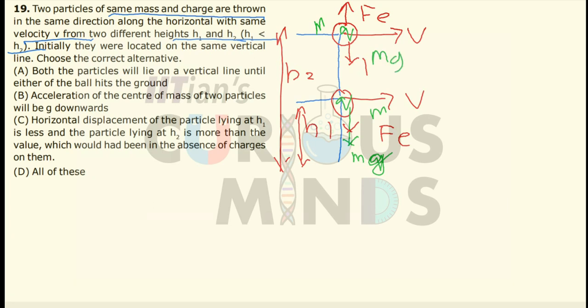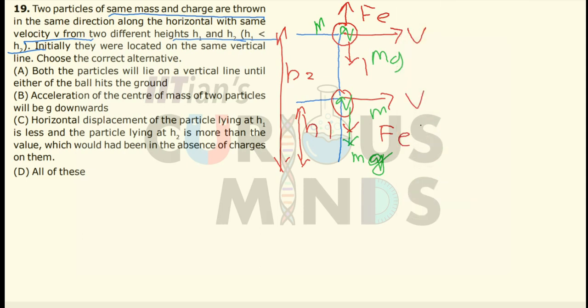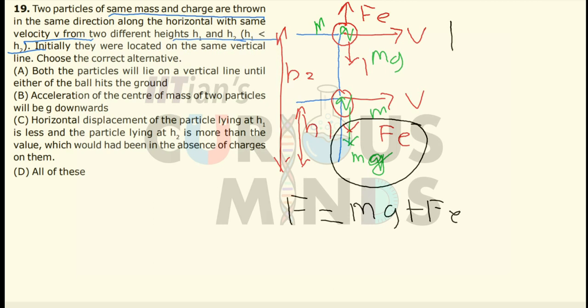So the particle at the bottom experiences a total force equal to mg plus the electrostatic force, let this be f1, and the particle at the top experiences a force f2 equal to mg minus fe, because the electrostatic force is in the upward direction.